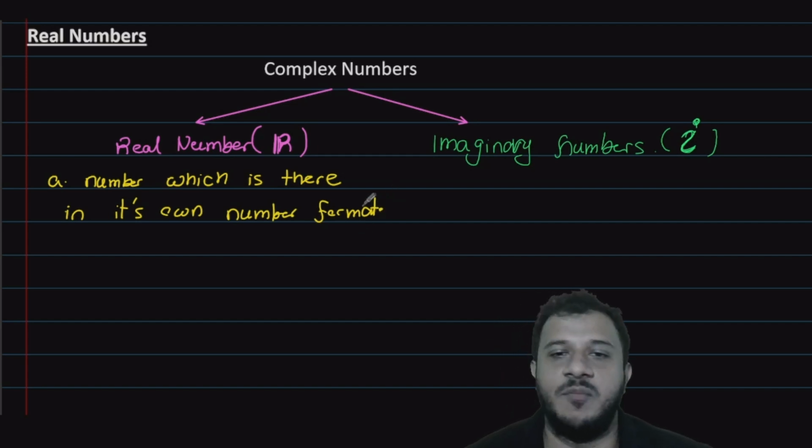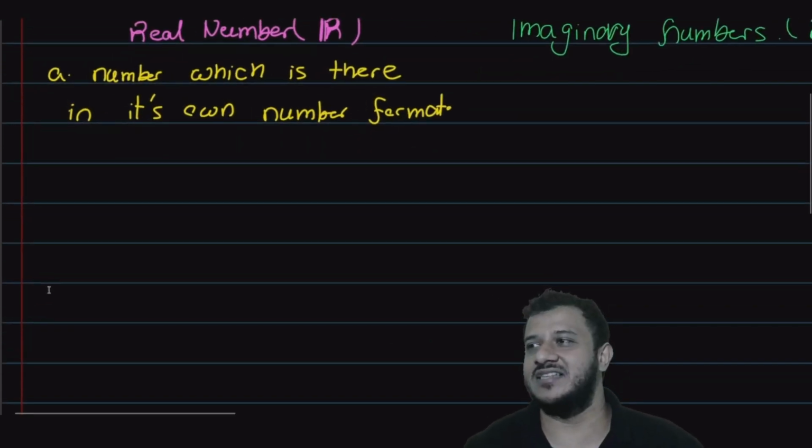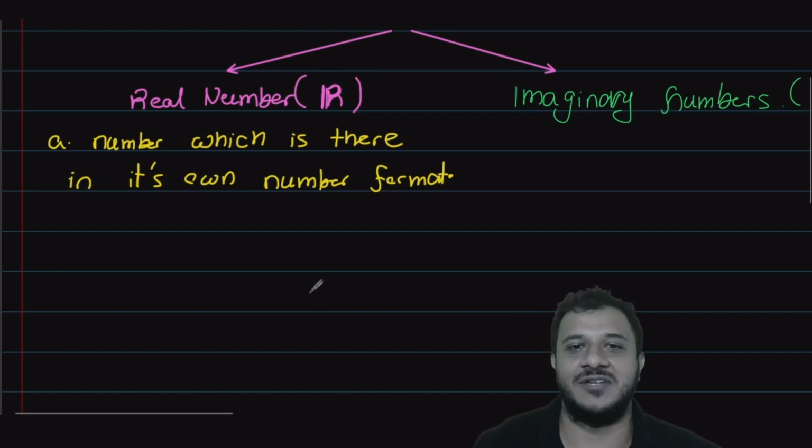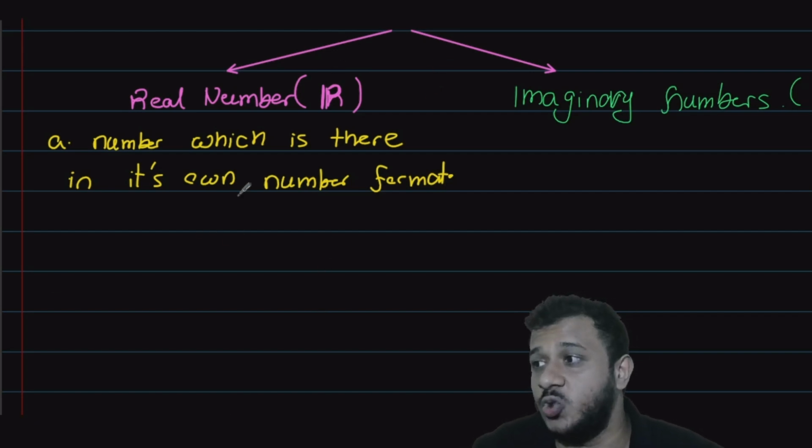A number which is there in its own number format is a real number. It is pretty much a number which is there for real. That's what it means. Real numbers mainly get divided into two main parts.